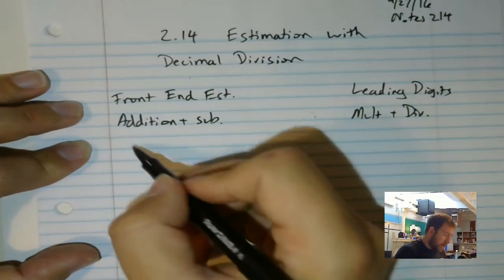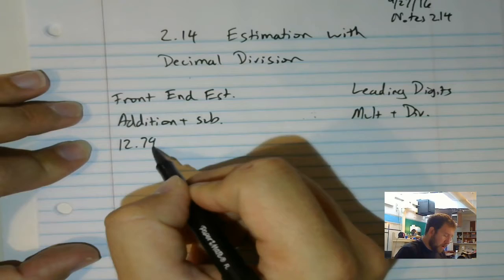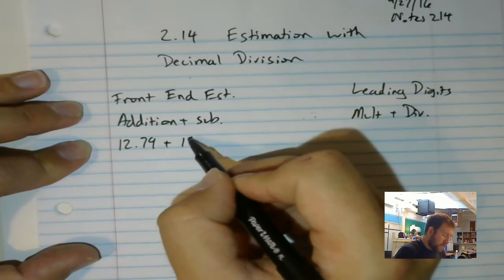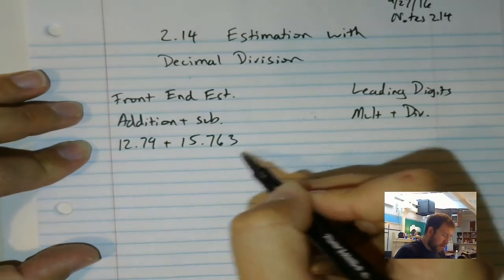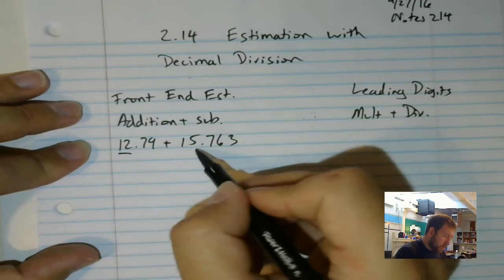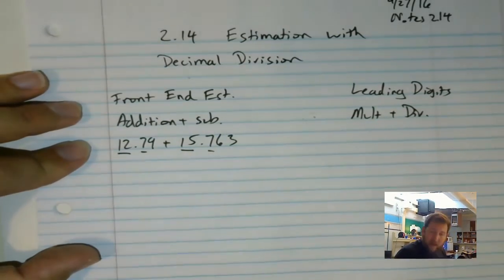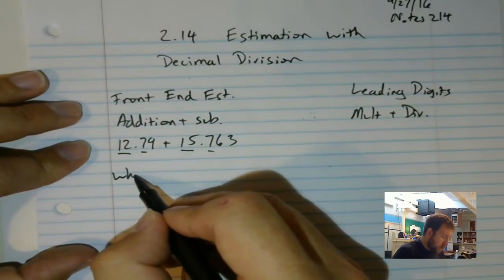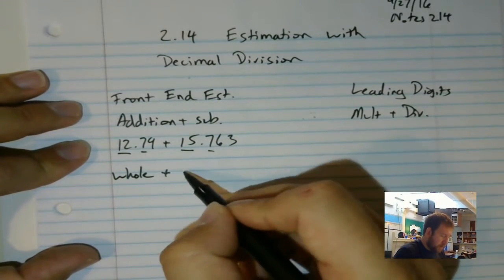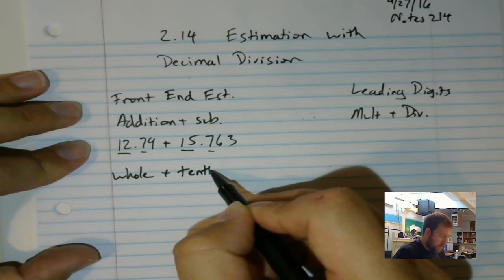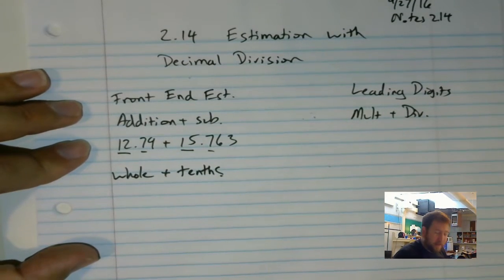Remember, front end is 12.79 plus 15.763, and this one we do our whole numbers and the tenths, and that's it. No matter how many digits there are, we do whole number plus tenths.